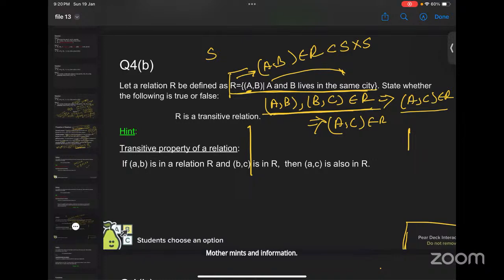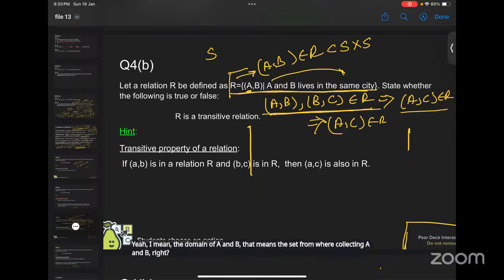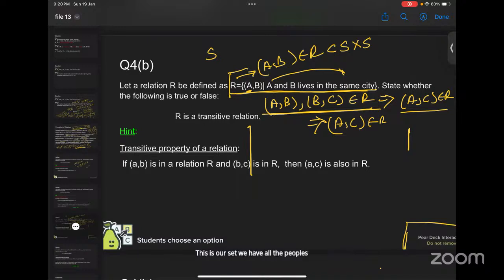The domain of A and B means the set from where we are collecting A and B, right? So the set is a collection of all people. Suppose we are collecting all the people all over the world. This is our set.